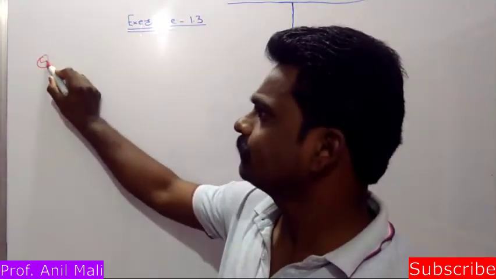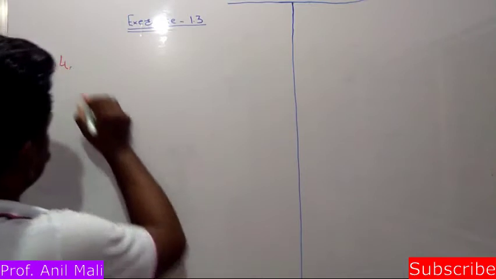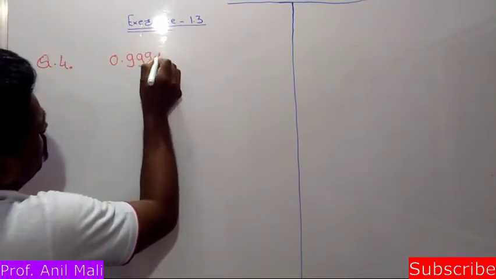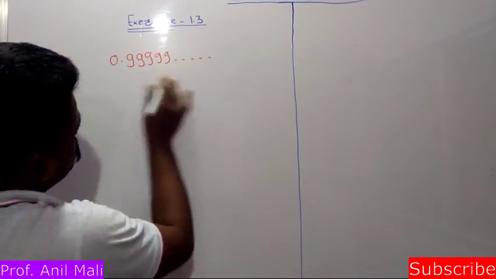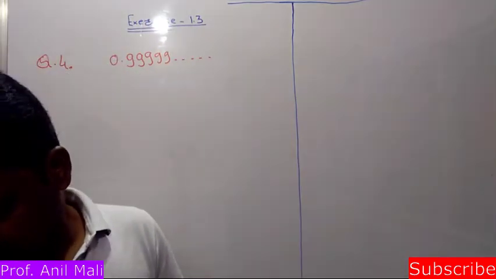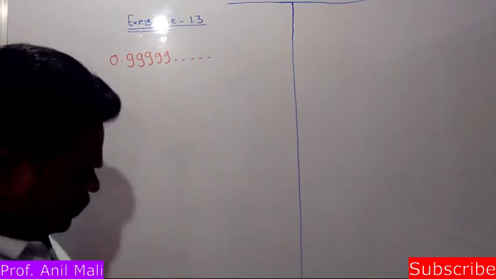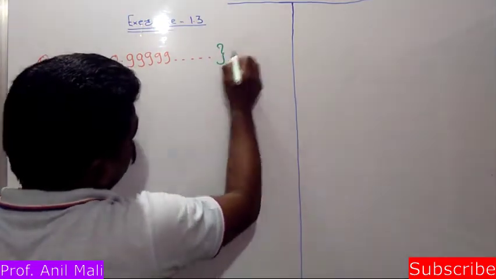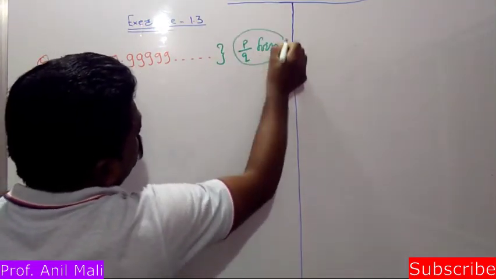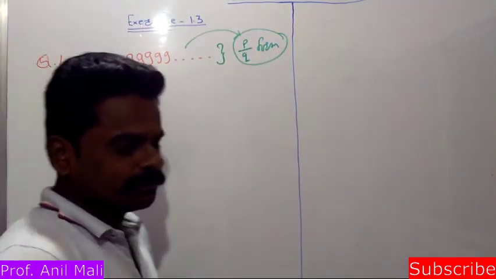Question number 4. So what is question number 4? 0.99999 and so on. This is the given number. And they told us to express this given number in the P by Q form. So we need to convert this into P by Q form.